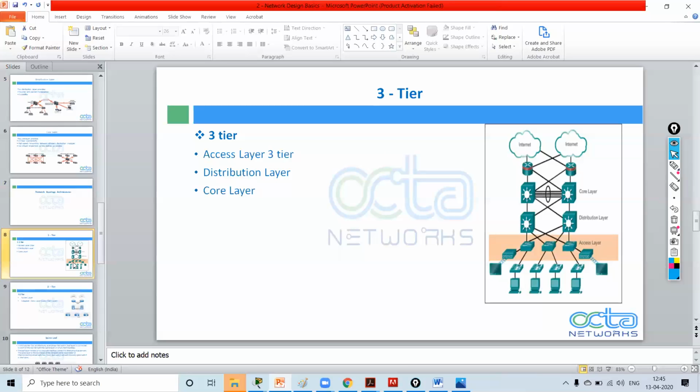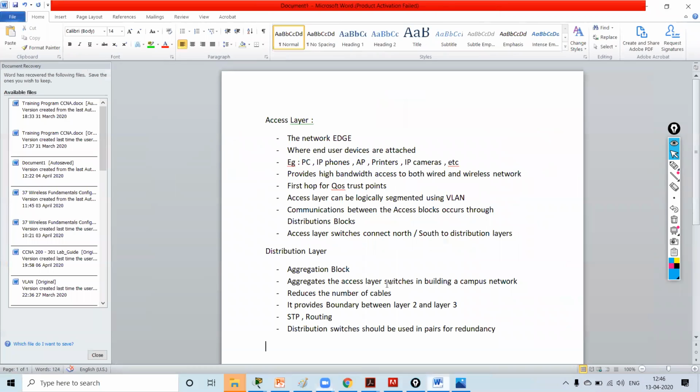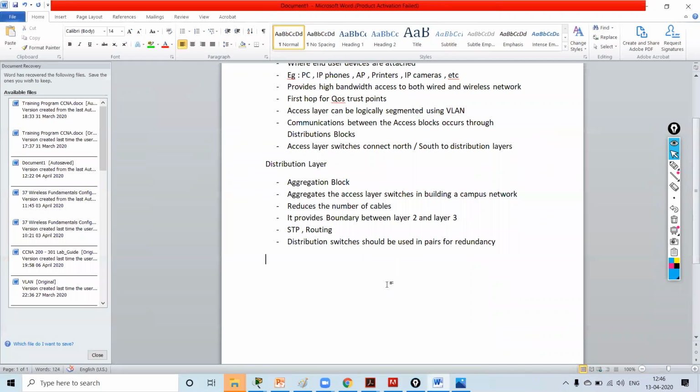Now, why will we need this 2-tier, 3-tier, or spine leaf architecture? To build an enterprise network, we have multiple options, for scalability. Yes, correct, for scalability. So we have multiple enterprise network design options.